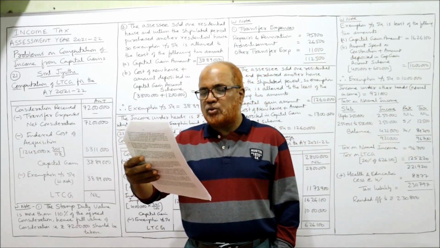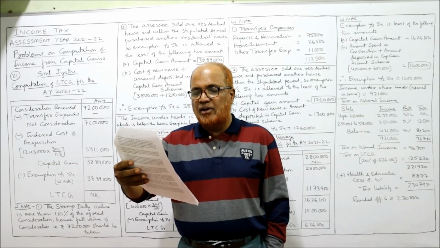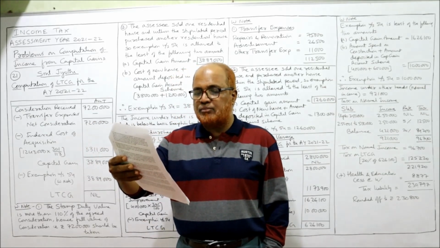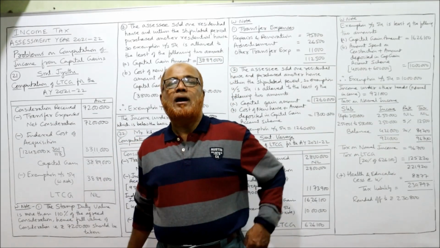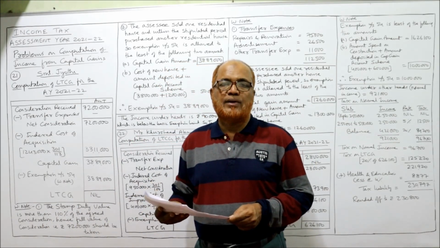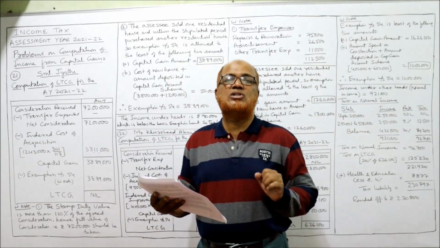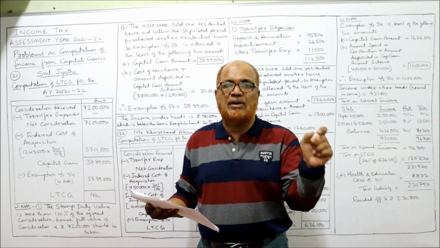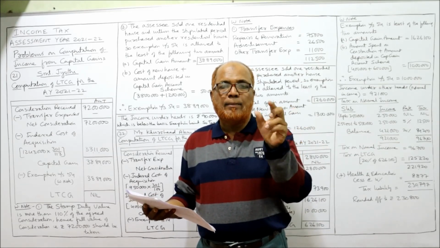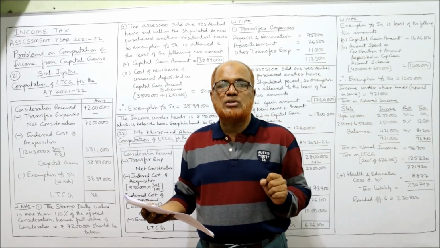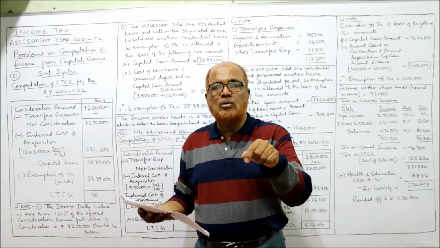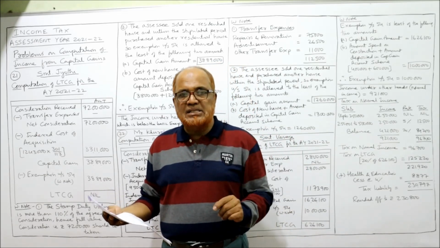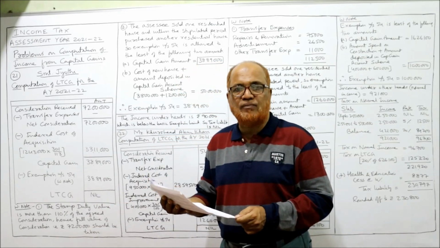On 15th March 2021, she purchased a residential house in Chennai for rupees 38 lakh and deposited 12 lakh in State Bank of India under capital gain account scheme to construct one more floor in the new house. After selling the old residential house, the assessee purchased another residential house within the stipulated period. Then exemption under section 54 is given, which is the least of the following two amounts: actual capital gain amount, or the cost of the new house plus amount deposited in capital gain account scheme. Whichever is least, that will be allowed as exemption under section 54.